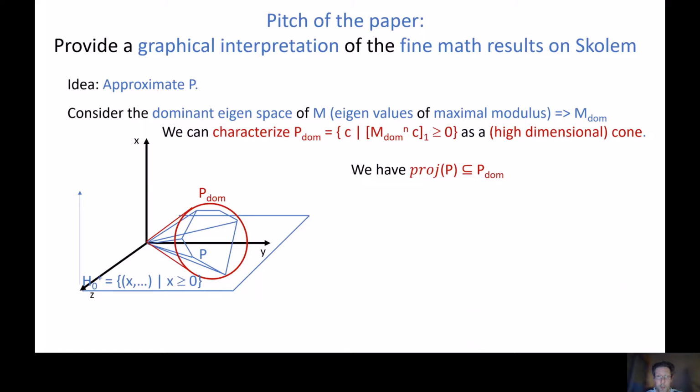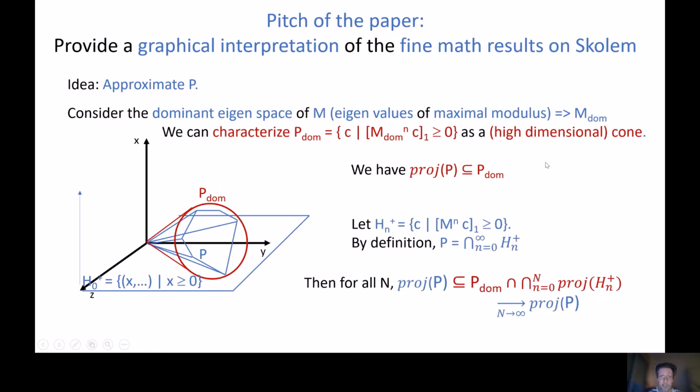And the good thing about it is that we can characterize exactly its positive set, which we call P dom, exactly as a high-dimensional cone. And on top of that, we can show that it includes the projection of P on the dimension of the dominant coefficients.